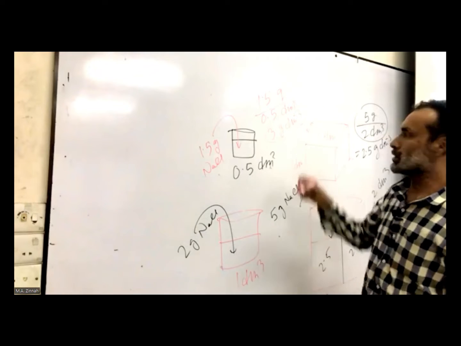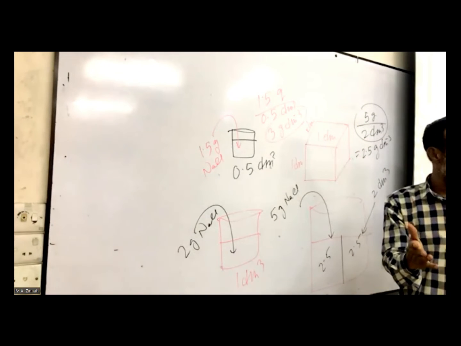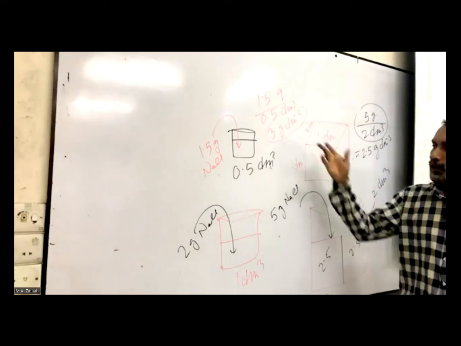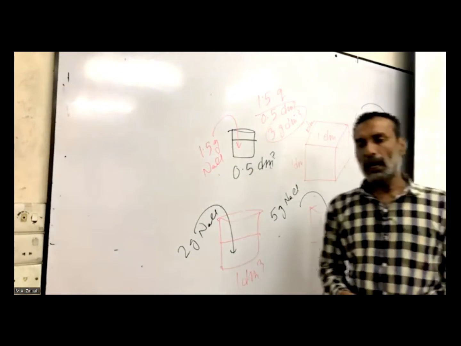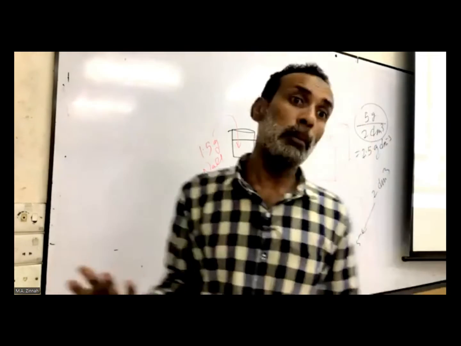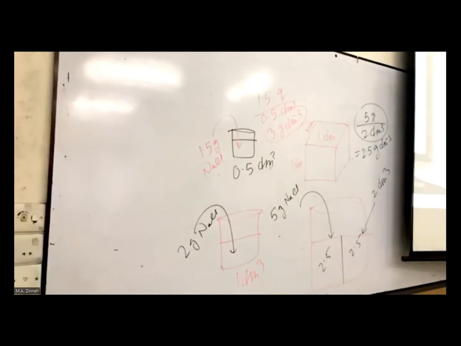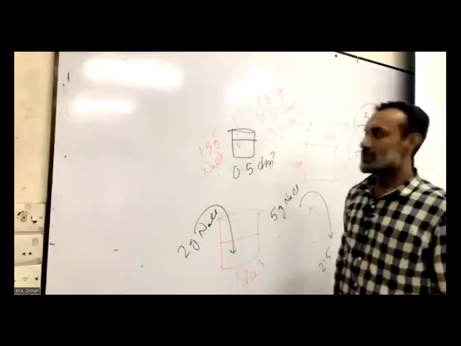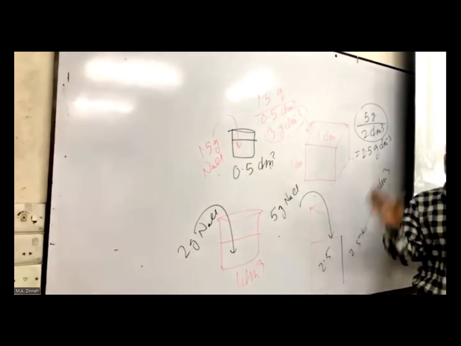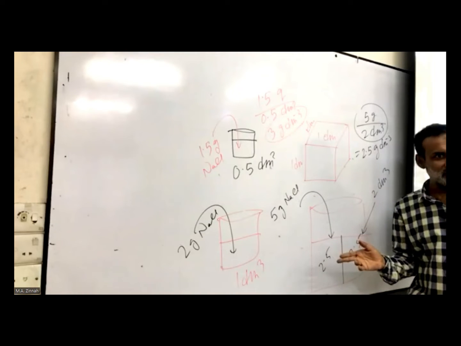Clear? This is the concentration here. Are we all clear? Are you clear everybody? So we can calculate any concentration. If I give any volume and any mass, can you calculate the concentration yourself? Can it be done? OK, there is one more thing here: so far the concentrations we have given were all in gram per dm cube.